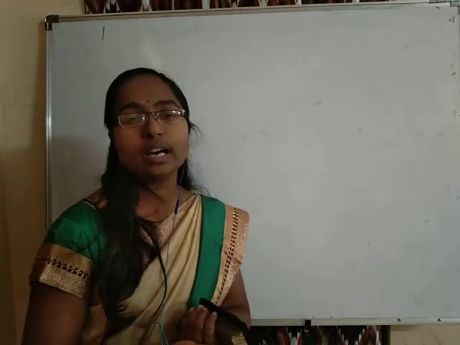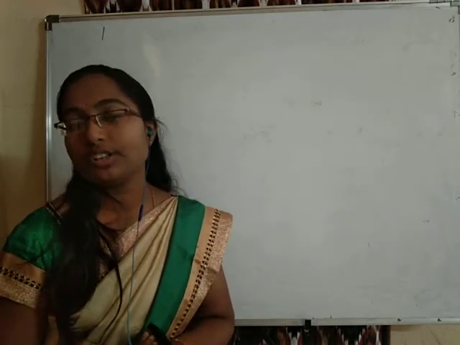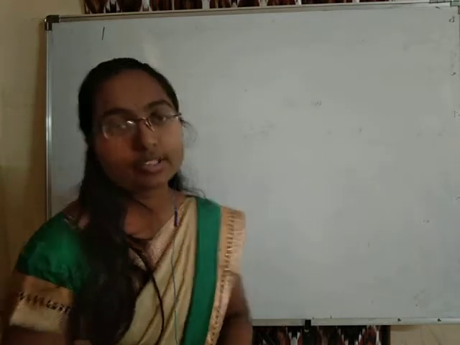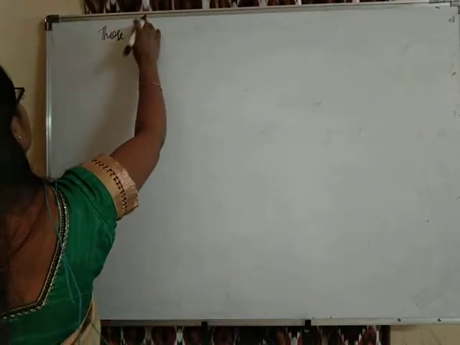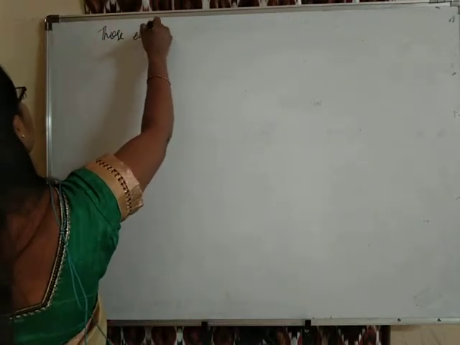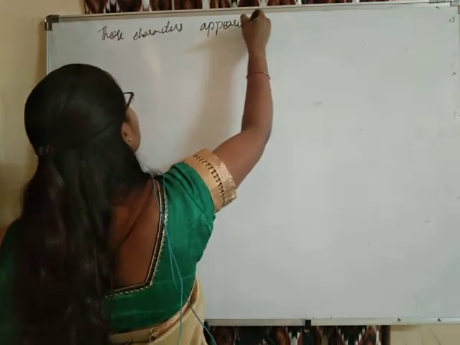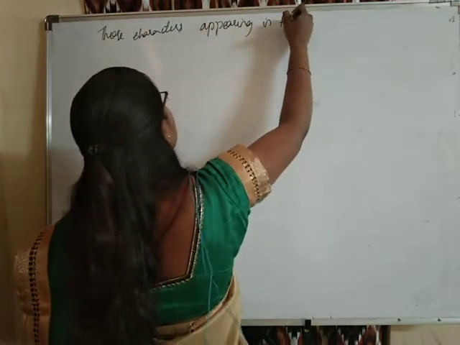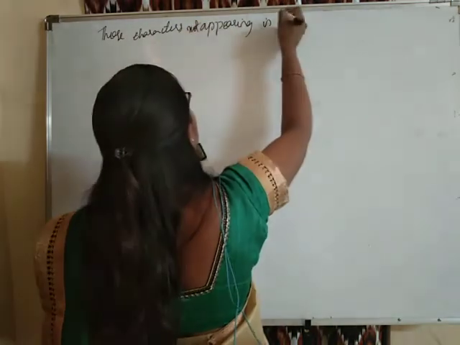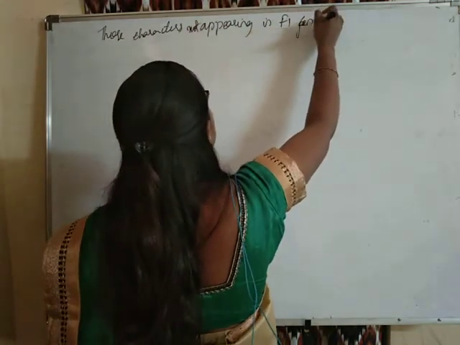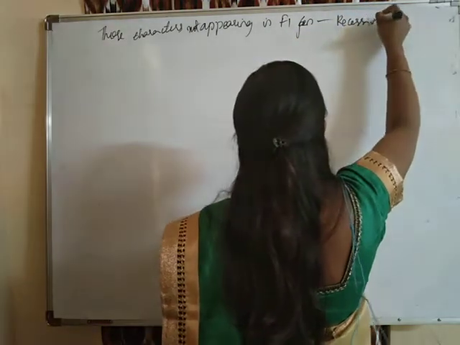So it was thought that those characters which are not appearing in the F1 generation may be recessive characters. Those characters which are not appearing in the F1 generation are called recessive characters.